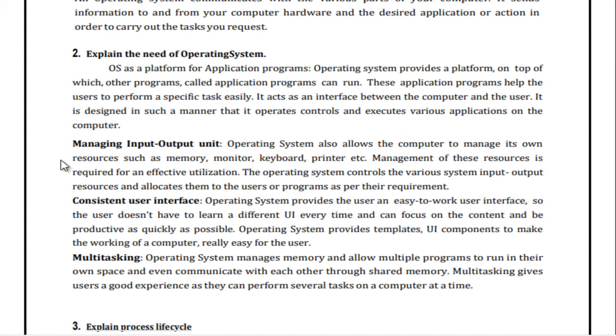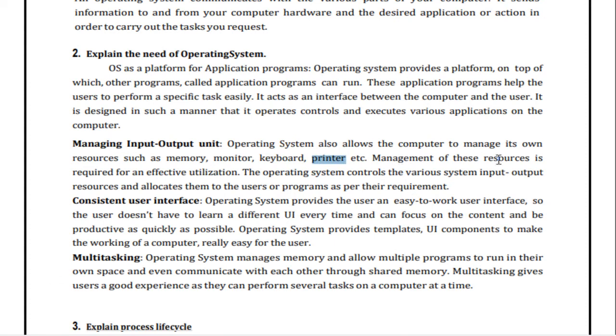Next, managing the input output unit. Here the operating system also allows the computer to manage its own resources such as memory, monitor, keyboard and printer. So these are the resources that the computer manages.